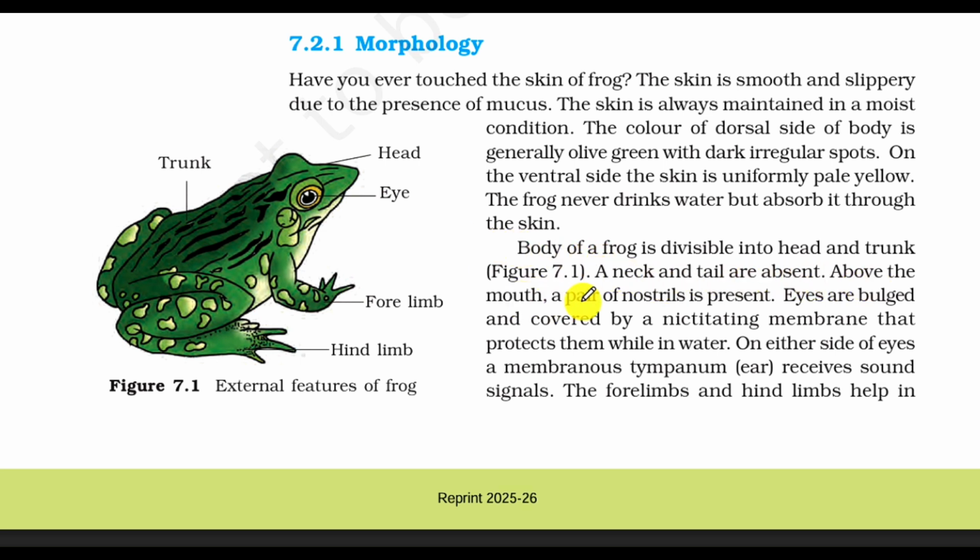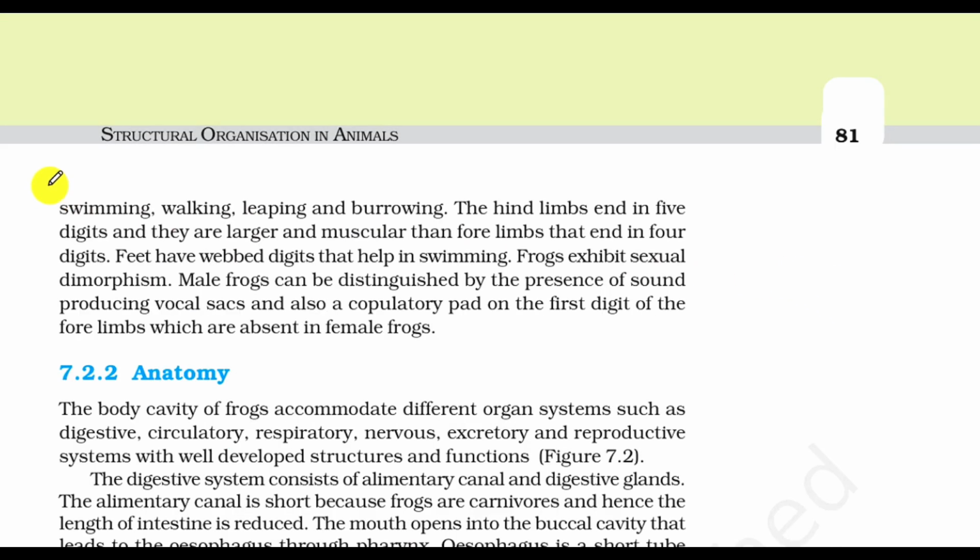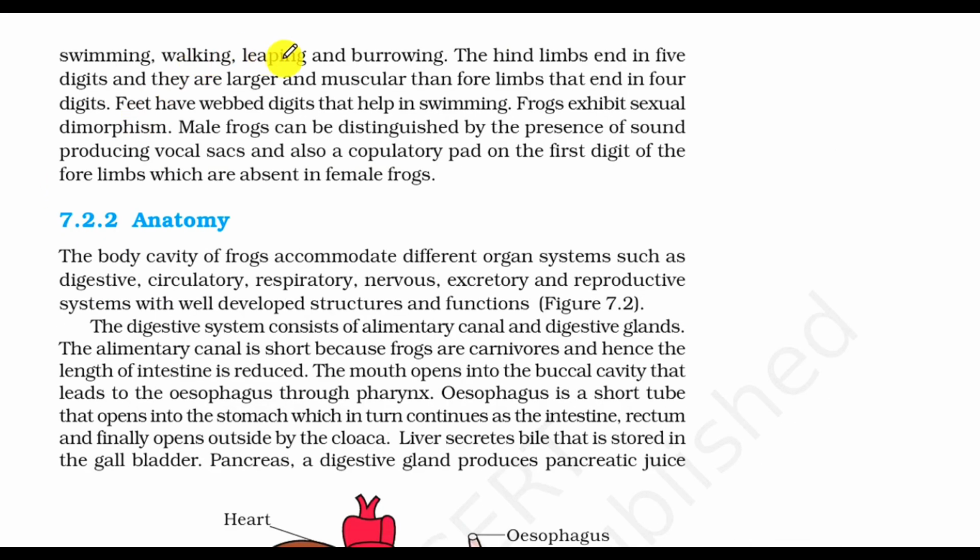Above the mouth, a pair of nostrils is present. Eye and bulge are covered by a nictitating membrane that protects them while in water. On either side of eyes, a membranous tympanum receives sound signals. The forelimb and hind limb help in swimming, walking, leaping, and burrowing.